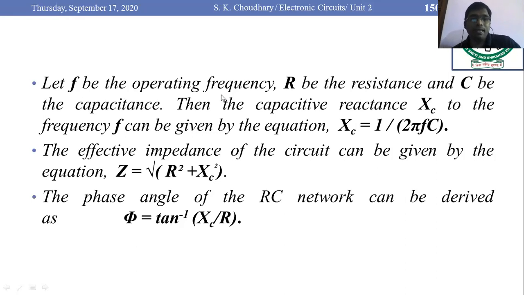Here the term reactance is very important because the capacitor is a frequency dependent element. So Xc is equal to 1 upon 2 pi F C, and here the frequency would be a deciding factor. The overall impedance of this RC network is the square root of R square plus Xc square. Now the important term for discussion here is the phase angle or phase shift, the phase difference between the output and input, that is tan inverse Xc upon R. For the single stage we have seen that it was ideally 90 degrees but practically less than 90 degrees.